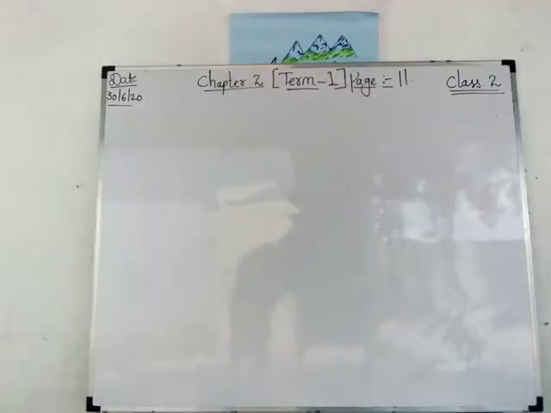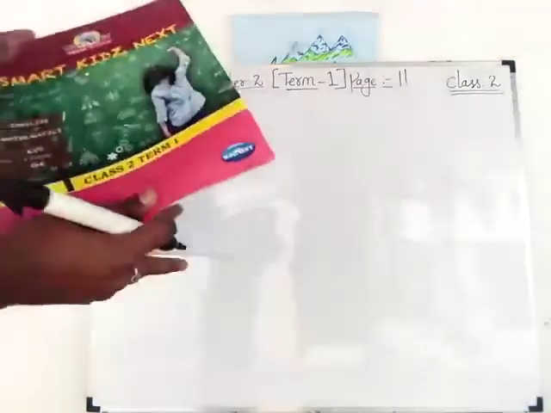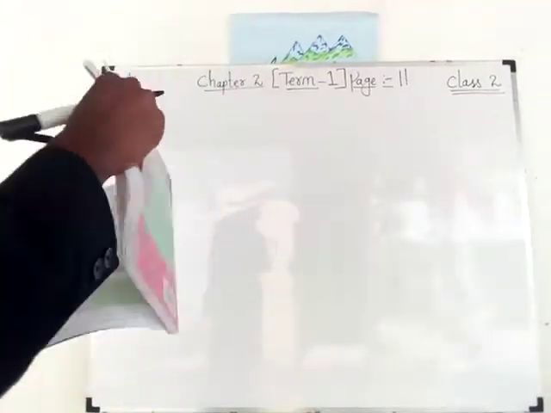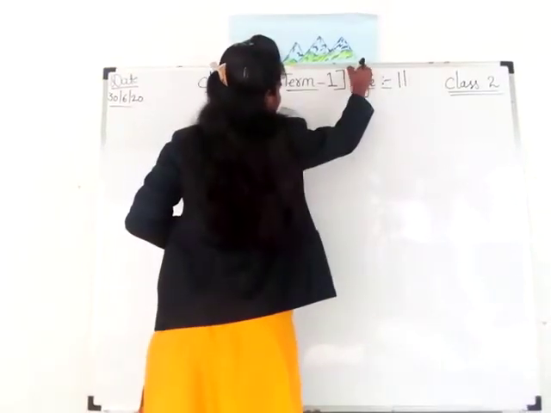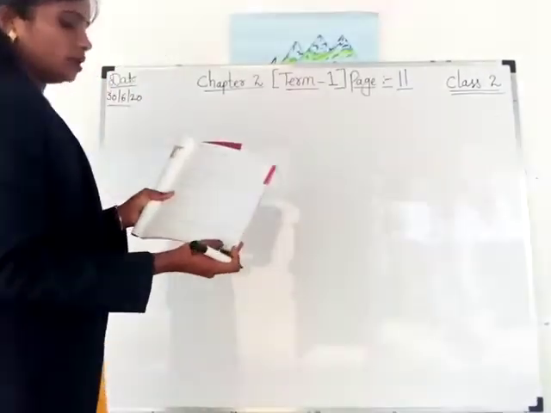Good morning to everyone. See children, class second, term 1, we already completed chapter 1, the star, isn't it? You all wrote in notebook? Yes, question answers, opposite words? Yes, we'll go for chapter 2 now. Take out your term 1, class 2, page number 11. See here I wrote page number 11.